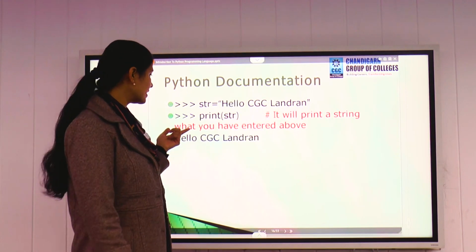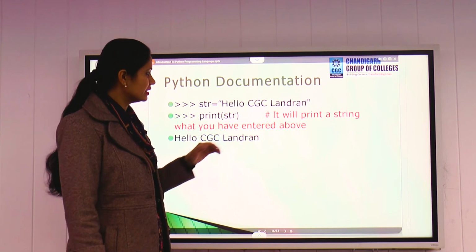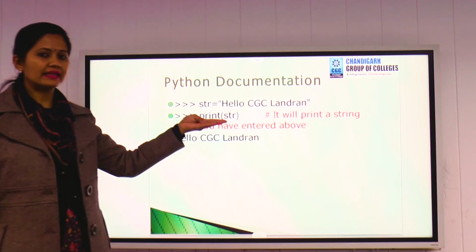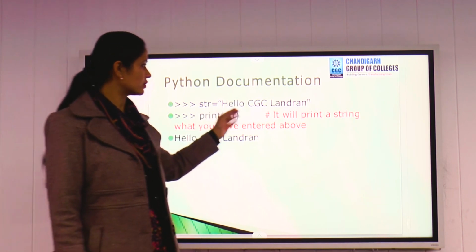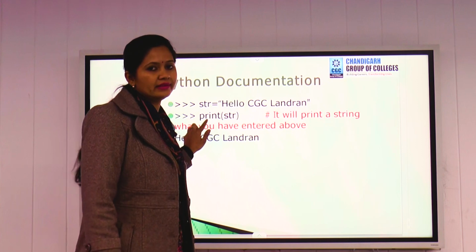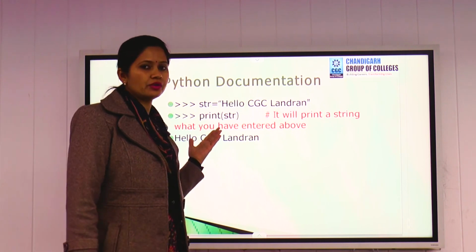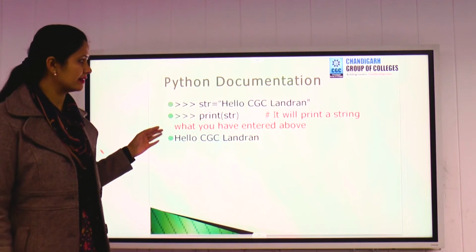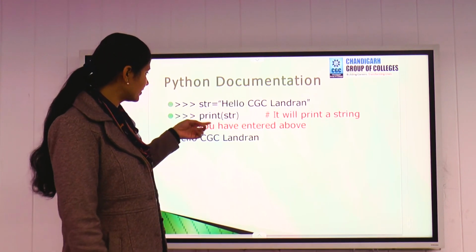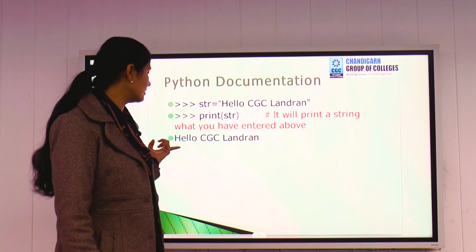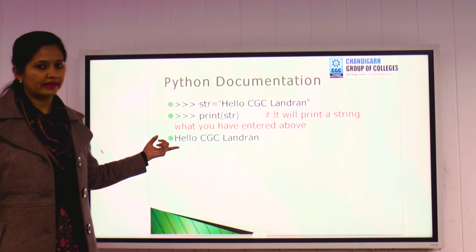It will print the string you have entered above, right? So from here, everyone can understand what you are doing, even a non-programmer. So this is the purpose of documentation, that everyone can understand the code you have written. After printing this string, we will get a result like this, hello cdc lambda.